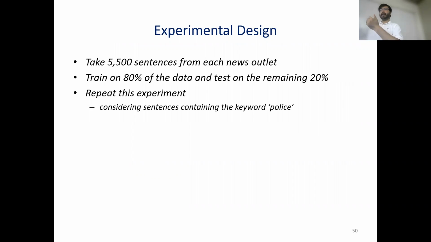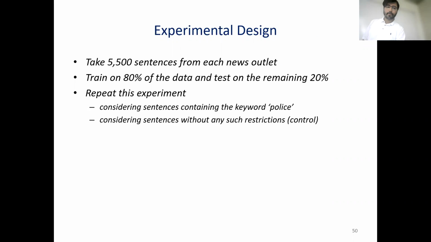Then by comparing the classification accuracy of the control group with the classification accuracy of sentences with police, if there is a large difference, then we will be able to conclude that the news networks in general cover news in a very comparable way, but whenever it comes down to hot button issues involving police, their portrayal is very different. So that's the goal of this